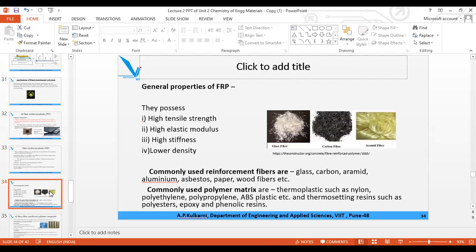Nature and orientation of fiber. Nature of polymer and the strength of the interfacial bond. Nature of polymer matrix. What is interfacial bond? Bond between polymer and reinforced material.